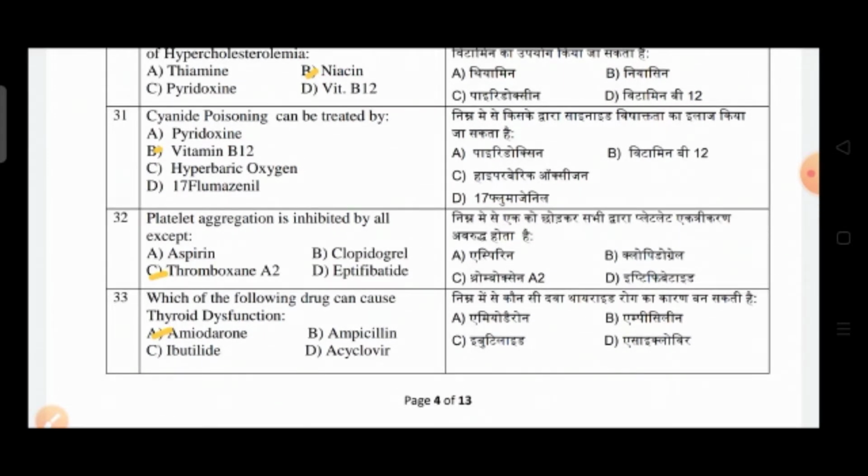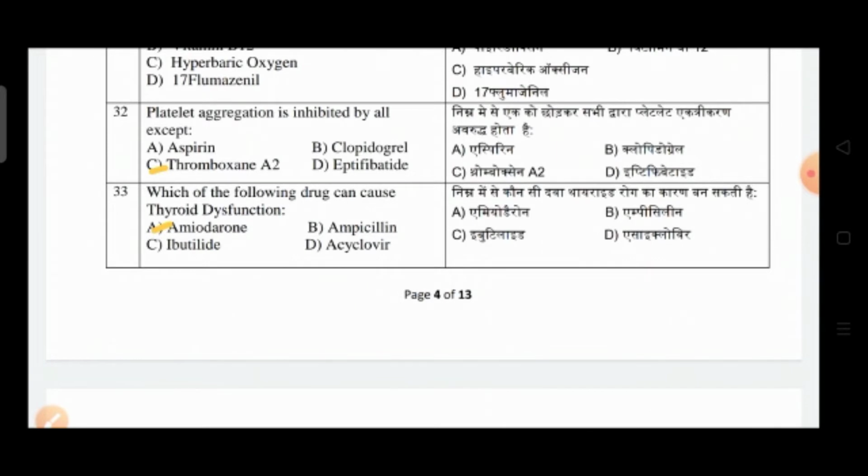Question number 31: cyanide poisoning can be treated by? Option A is pyridoxine, option B is vitamin B12, option C is hyperbaric oxygen, and option D is flumazenil. So the correct answer is option B, that is vitamin B12.